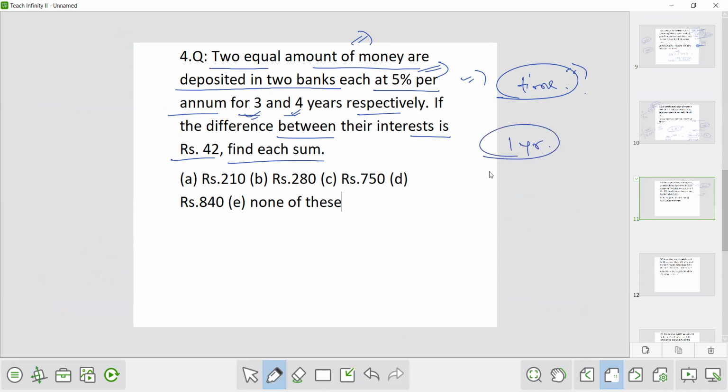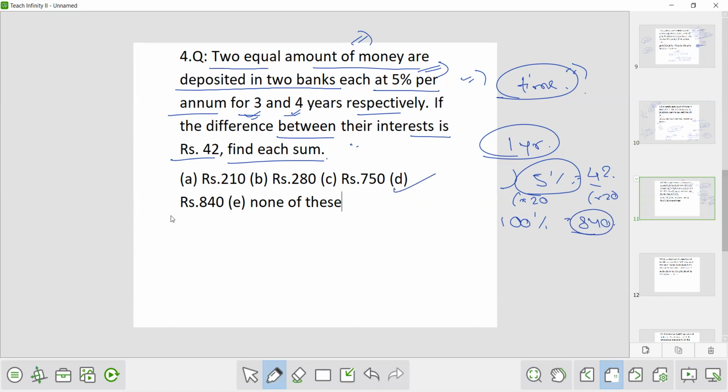So in 1 year, what is the rate? 5%. And this 5% is given as 42. So what is the sum? The sum is again 100%. This is 20 times, so this will also become 20 times. So 42 into 20 is how much? 840 is the answer.